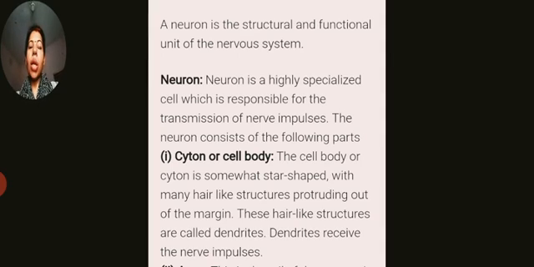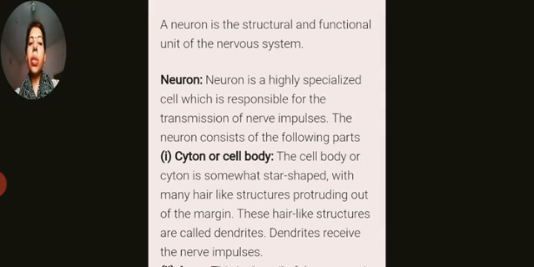Neuron is the structural and functional unit of the nervous system, and it is a very highly specialized cell which is responsible for the transmission of nerve impulses. Through this nerve cell only, the impulse information passes; they pass the information as well as receive the information from the nerve impulse.